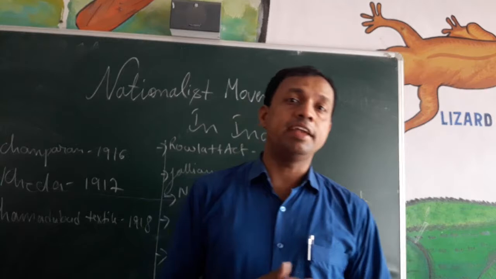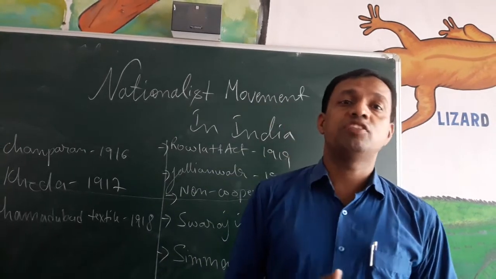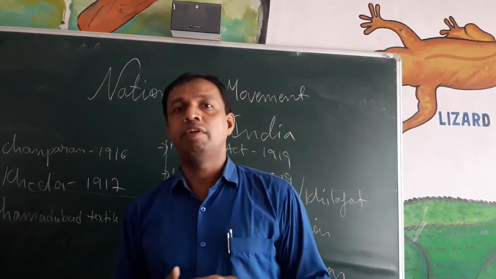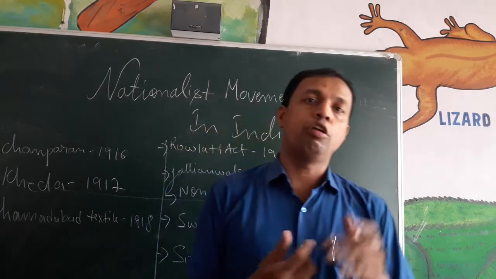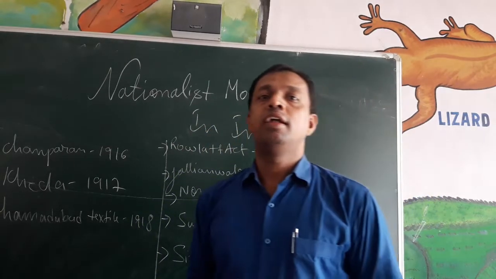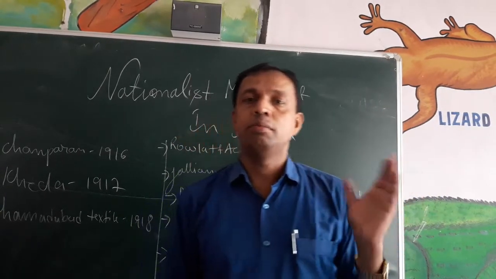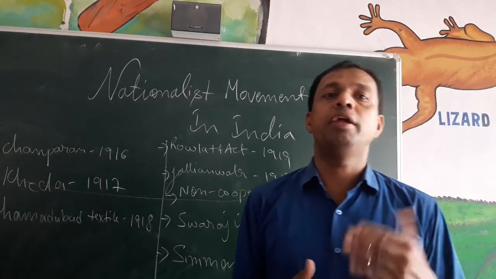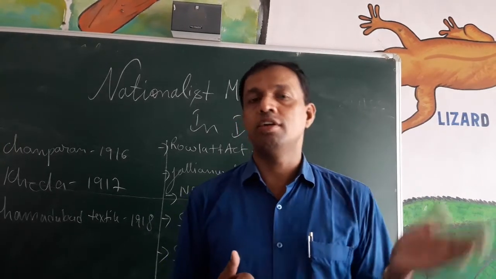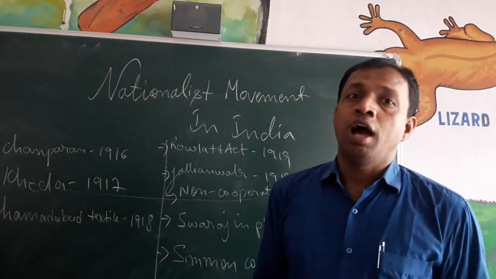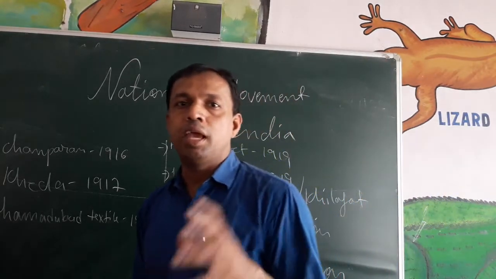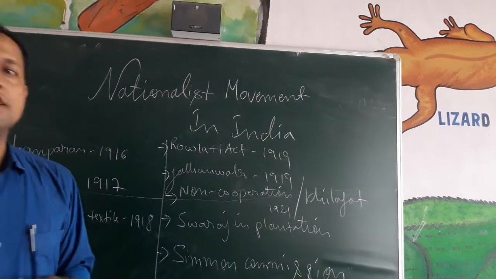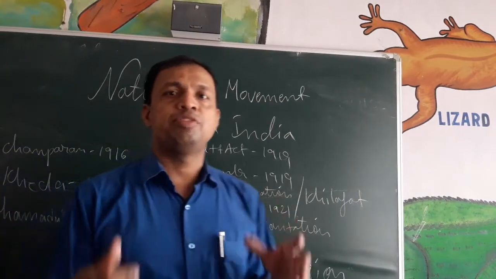In 1918, the cotton mill workers of Ahmedabad invited him to solve their problems: they were not getting wages for many months, and there had been no increment in their wages for years. After this, Mahatma Gandhi became an iconic figure in the Indian freedom struggle.